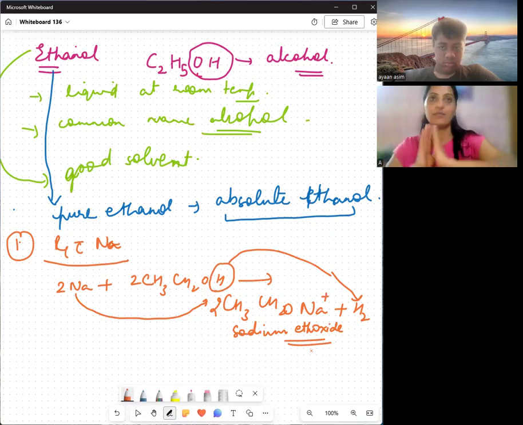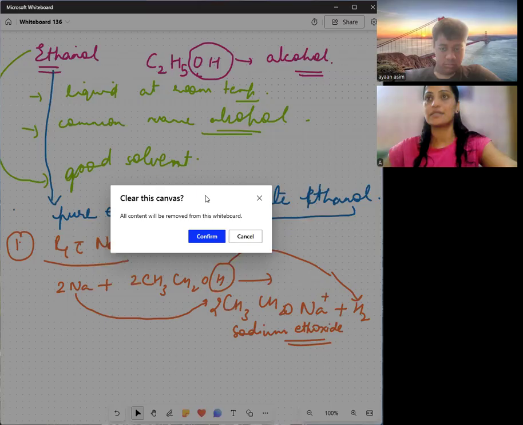We can be a little bit sure that the compound given is an alcohol when it reacts with sodium and evolves hydrogen gas. You can test the presence of hydrogen gas by bringing a burning splinter. It will burn with a pop sound, right? Now, the next reaction, I'm going to clear this.